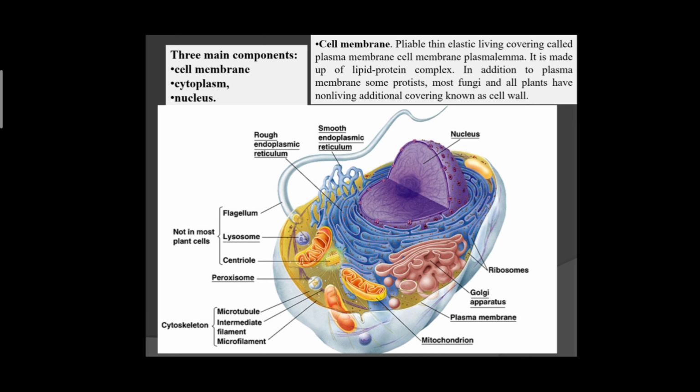Firstly, there are some terms that sometimes confuses the student, that cytoplasm and protoplasm. In this video we are going to discuss that in detail, that what is cytoplasm and what is protoplasm. Cell membrane, it is easy to define, that covering of a cell is cell membrane. It is pliable, thin, elastic, living covering called plasma membrane or cell membrane or plasma lemma.